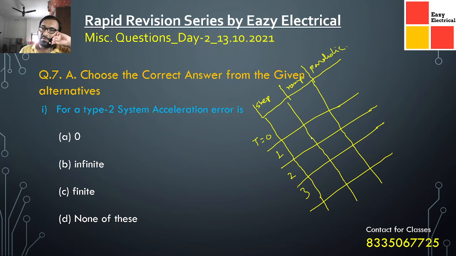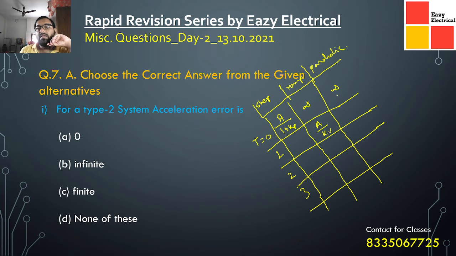What we have observed is that for the type 0 system, the step response is 1 by 1 plus kp, or a, where a is the magnitude or gain of the system. Other than that, all values are infinite. For ramp, only the type 1 system has a valid response, that is 1 by kv.